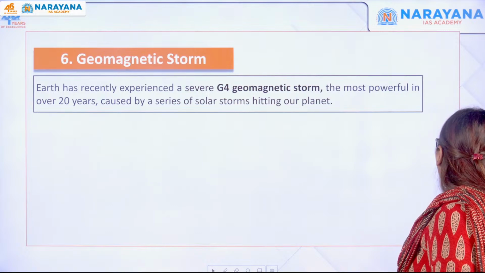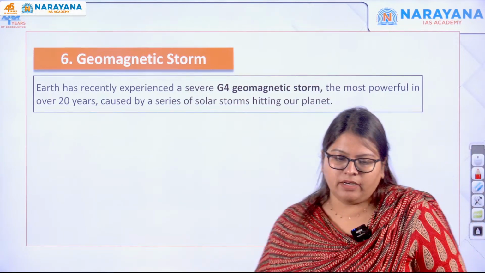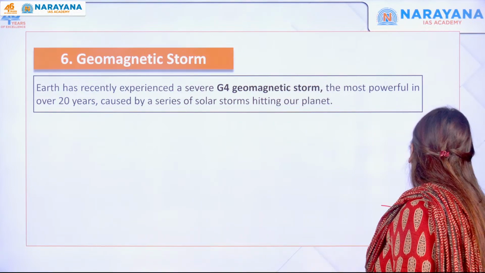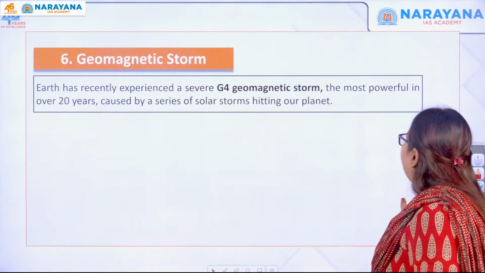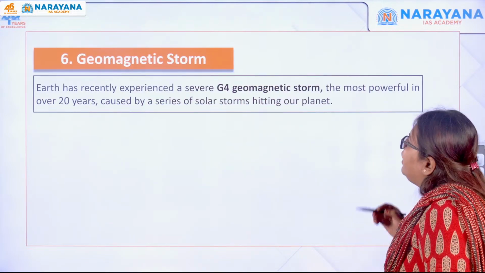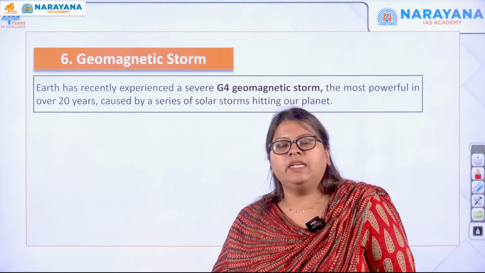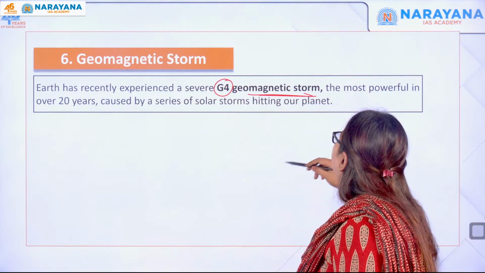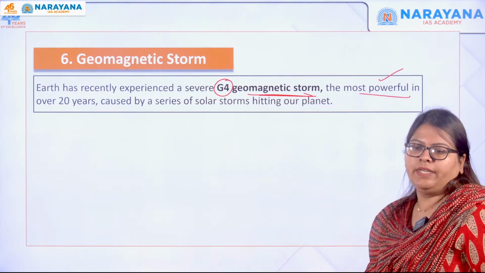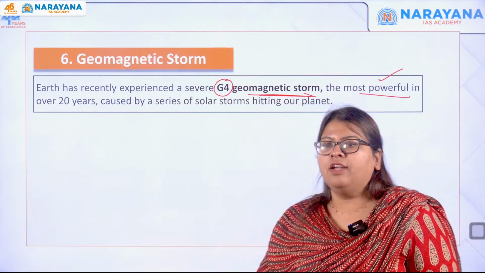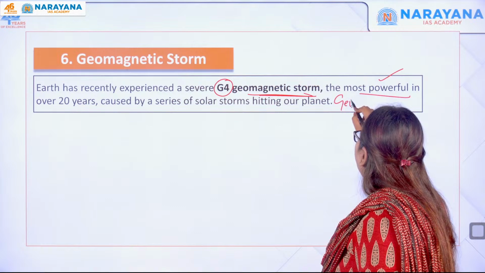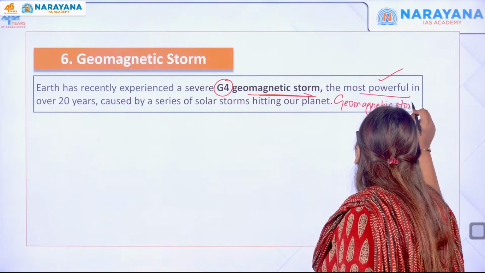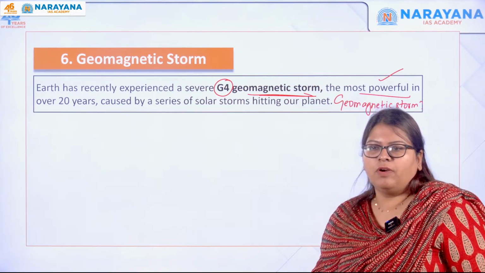Fine. We will move to the next topic, that is the geomagnetic storm. So what is important for us to understand in a geomagnetic storm is how this particular storm occurs. Earth has recently experienced a severe G4 geomagnetic storm, the most powerful in over 20 years. So we will understand the concept of a geomagnetic storm and why such a storm occurs.